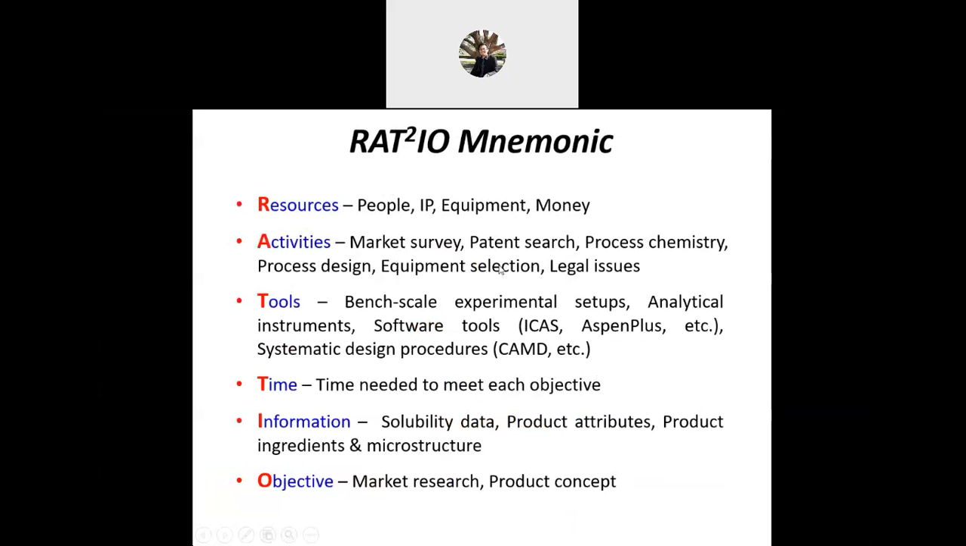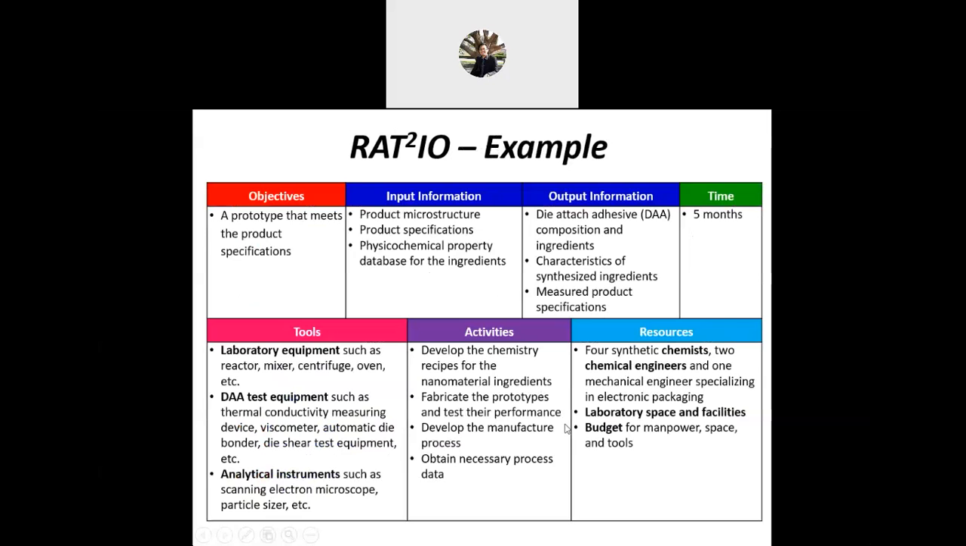So these are the definitions: resource, activities, tools, time, information, objective. Resources: people, IP, equipment, money, and so on. Activities: market survey, feasibility study. Tools: some software. Time: the milestone. Information: product attributes, product ingredients. Objective: market research and product concept. So these are the examples of the RAT2IO.